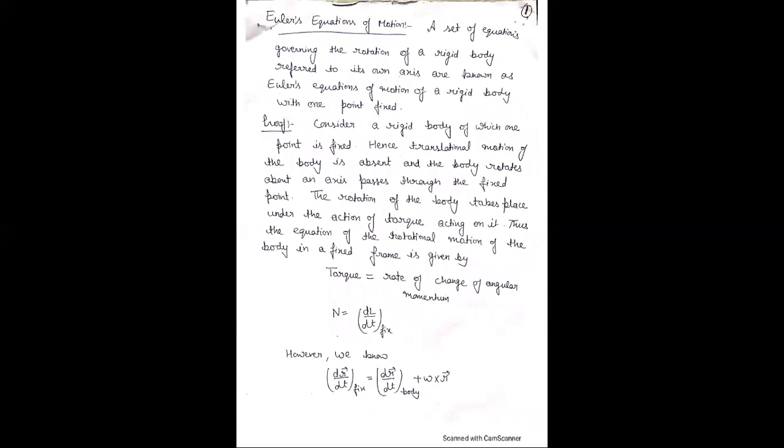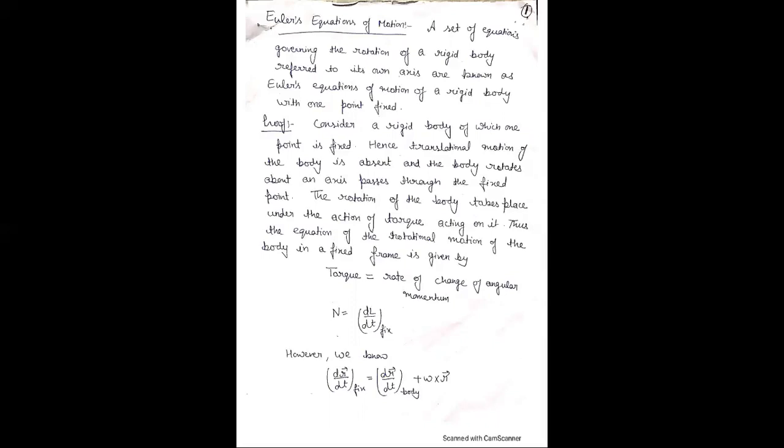Now the next is Euler's equation of motion. This is basically an equation that defines the motion of a rigid body in 3D, in three dimensions. A set of equations that describes the rotation of a rigid body referred to its own axes is known as Euler's equations of motion of a rigid body with one point fixed, meaning one reference frame is fixed and the other reference frame is moving.